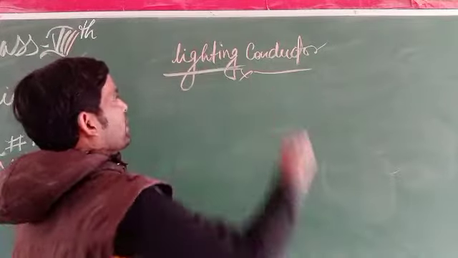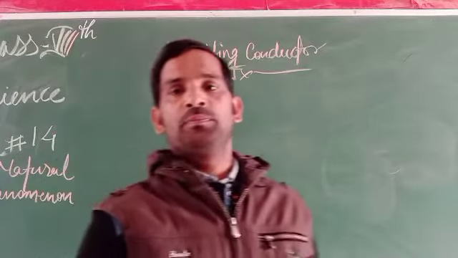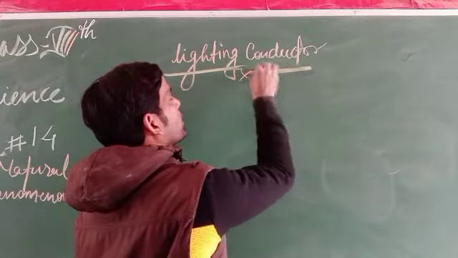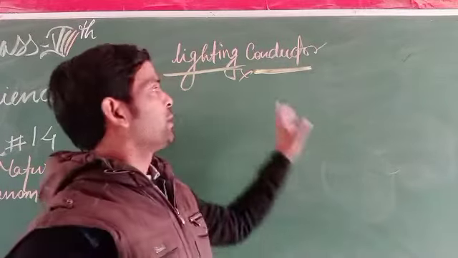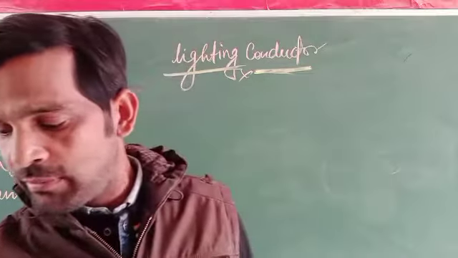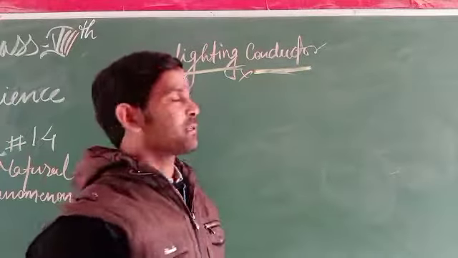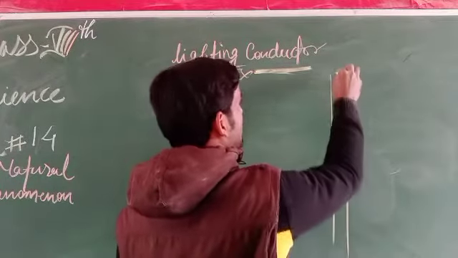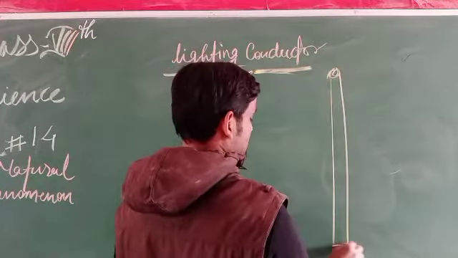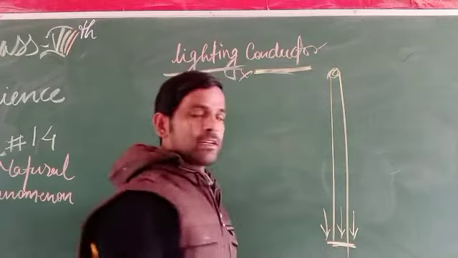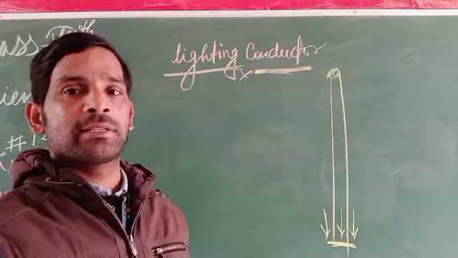Whenever enough charge flows, it can absorb it very easily. Whenever the transfer of charges takes place, these metals allow the charges to be discharged or neutralized.